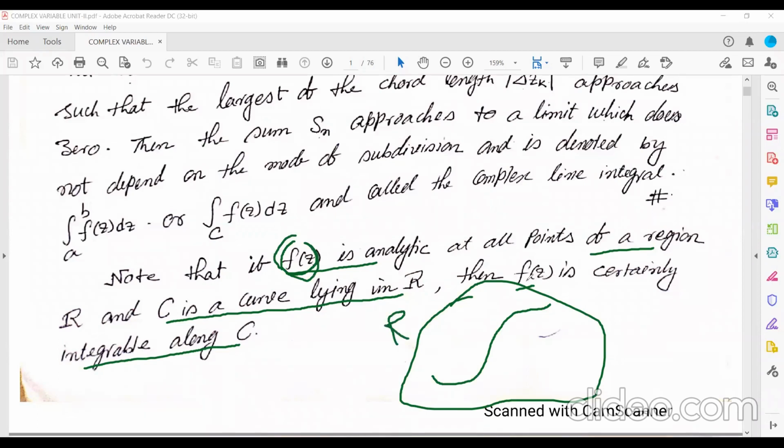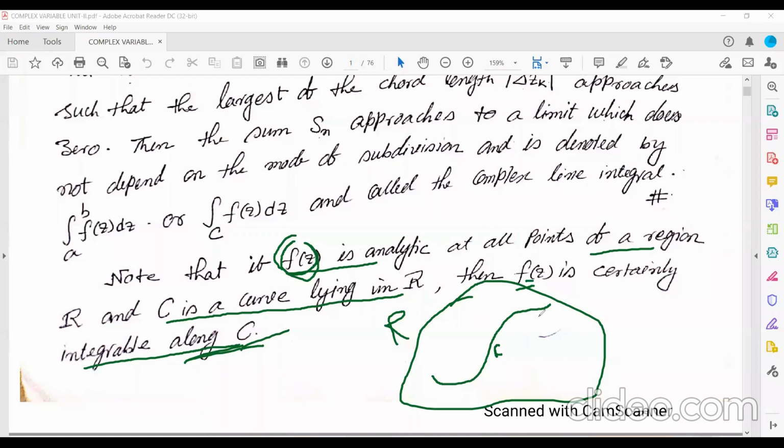Then certainly this f(z) is integrable over the curve C. The curve C is lying inside the region, and you know that the given function f(z) is analytic over the whole region. So obviously the function f(z) will be integrable along the curve C. That means at each and every point you will get the value, that means the integration will exist.